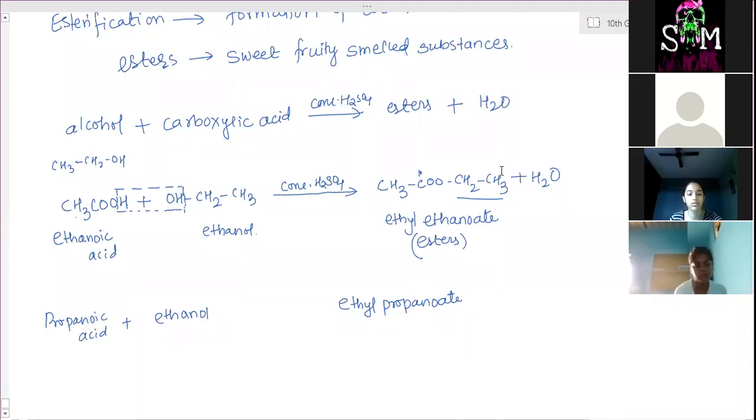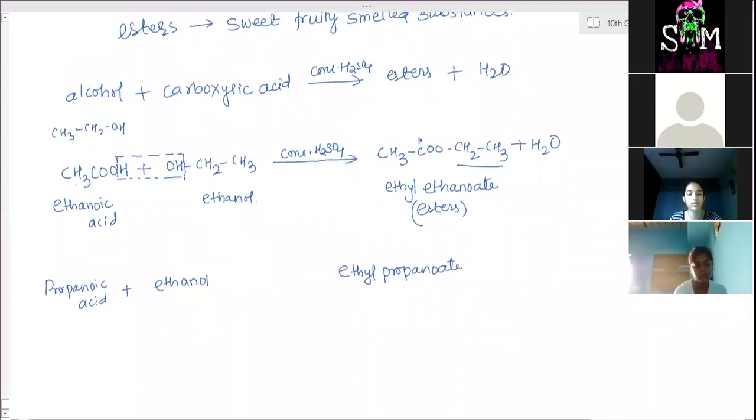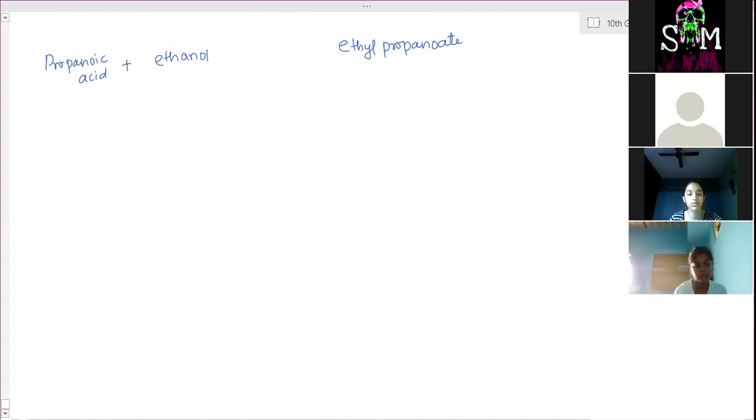But instead of water, if the ester is combined with an alkali, sodium hydroxide, so the ester, that is CH3COOCH2CH3, reacts with NaOH, then this Na will combine with the ethanoic acid part.